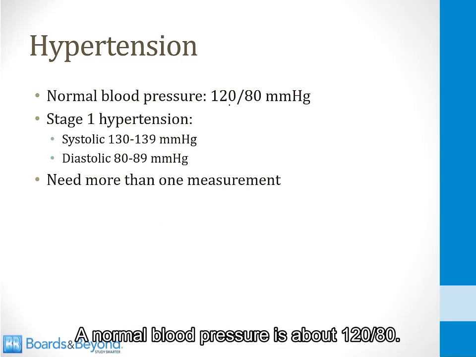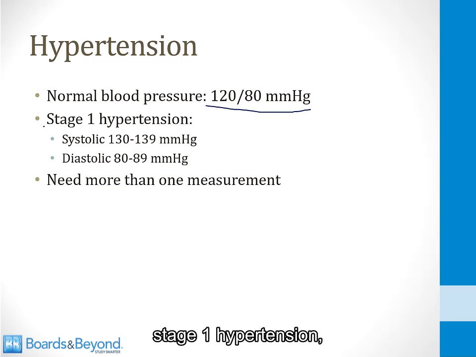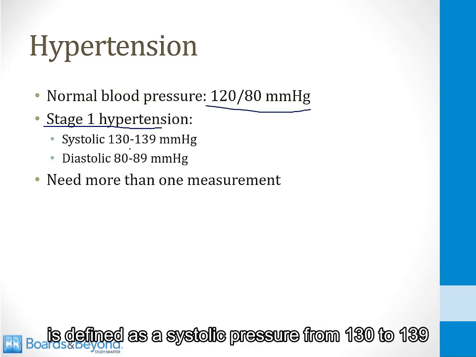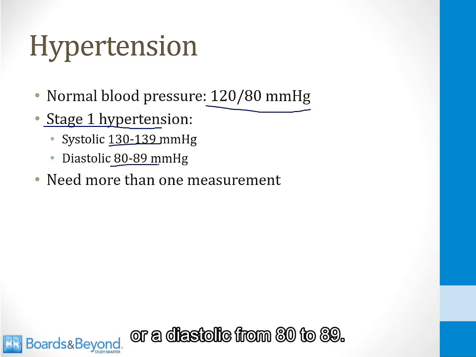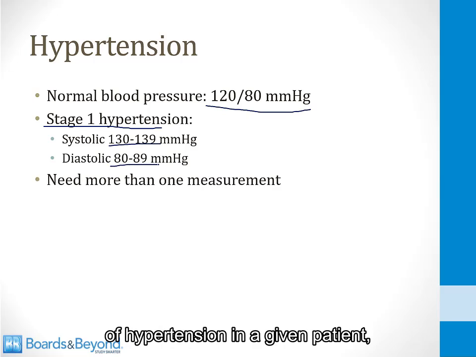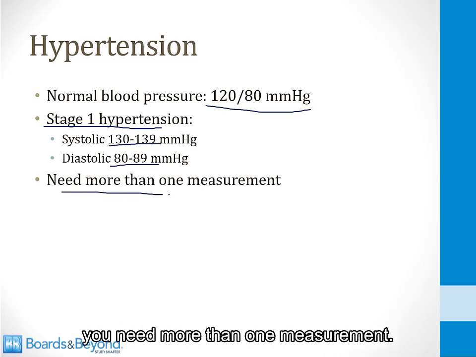A normal blood pressure is about 120/80, and according to current guidelines, stage 1 hypertension, which is the mildest form of hypertension, is defined as a systolic pressure from 130 to 139 or a diastolic from 80 to 89. And importantly, in order to make the diagnosis of hypertension in a given patient, you need more than one measurement.